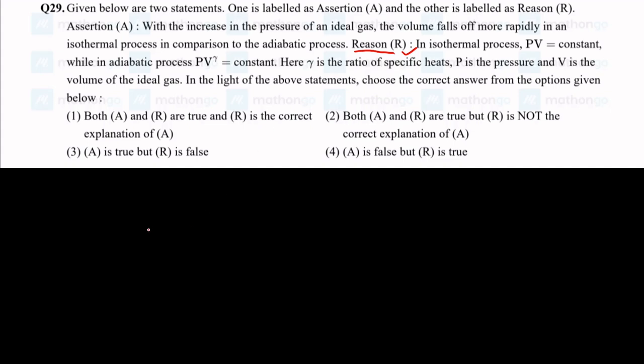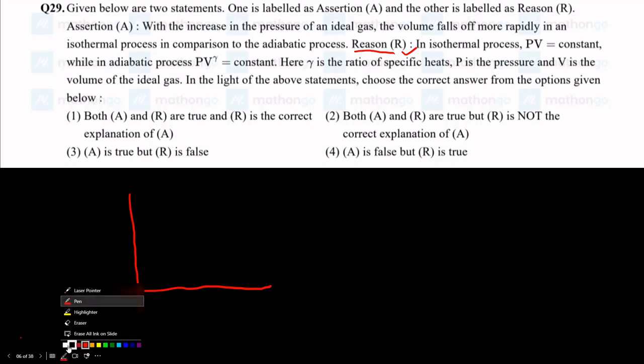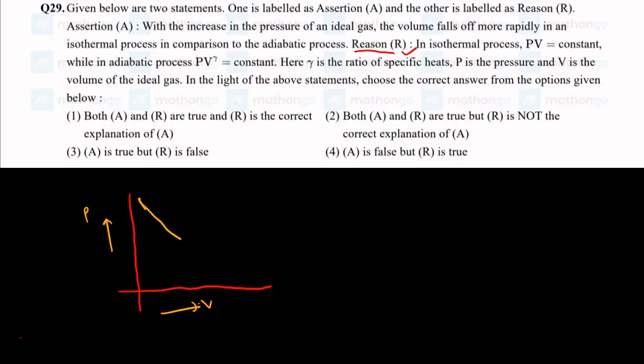Now let us make the graph. I will make the isothermal process in yellow and the adiabatic process in green, so that we can see clearly. We are making a PV graph. So this is my drawing of a hyperbola. Alright, it looks like it.